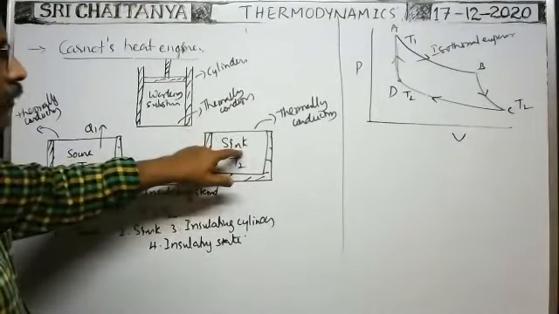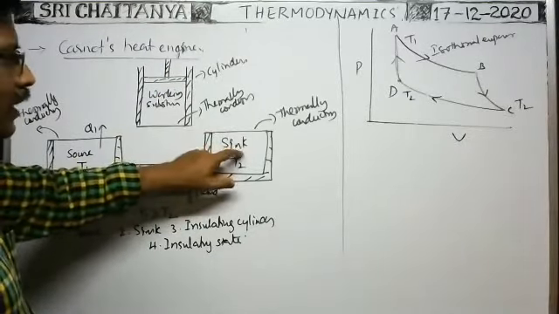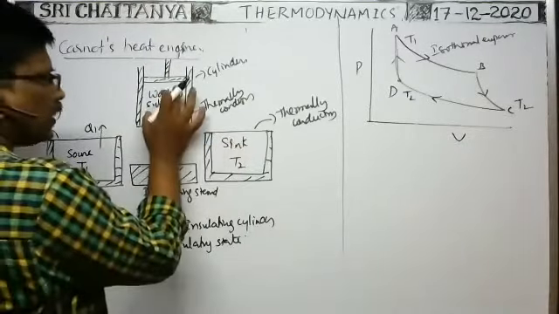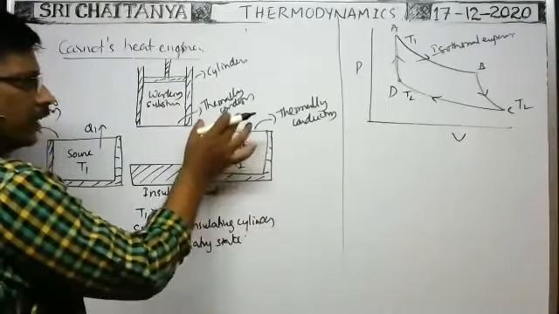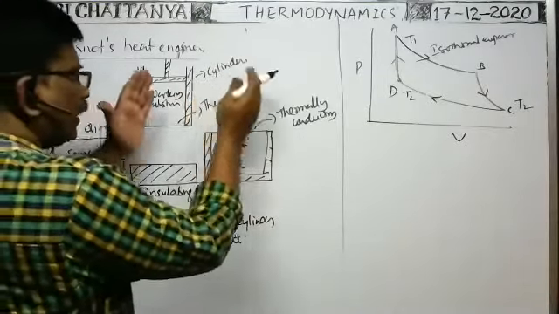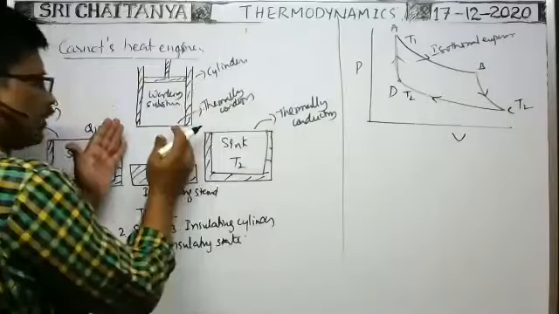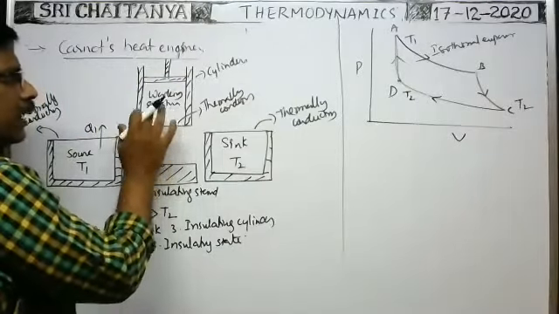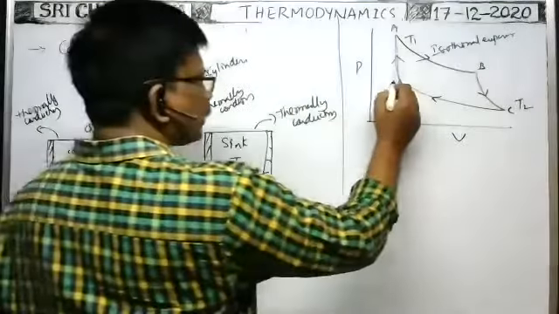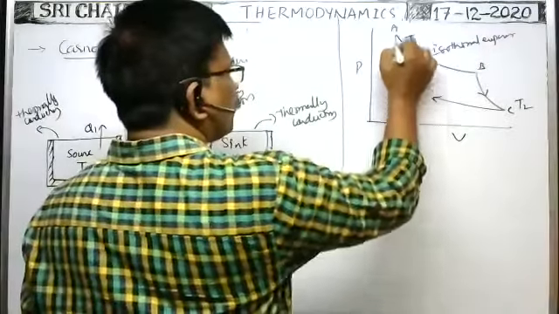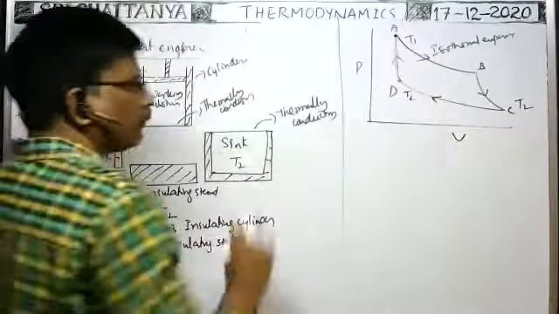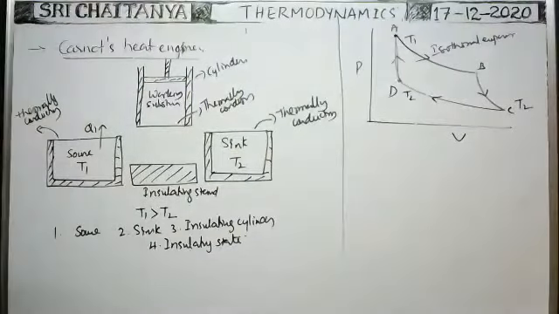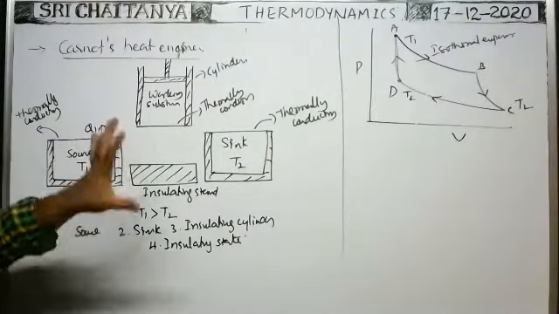As the sink is there, the temperature of the working substance is equal to the temperature of the sink. Again, when the insulating cylinder is kept over the insulating stand and the gas is compressed, adiabatic compression takes place, and the temperature increases from T2 to T1 and reaches the initial state. This way, the cyclic process takes place in the Carnot's heat engine.